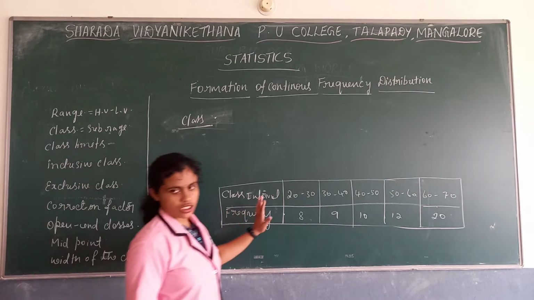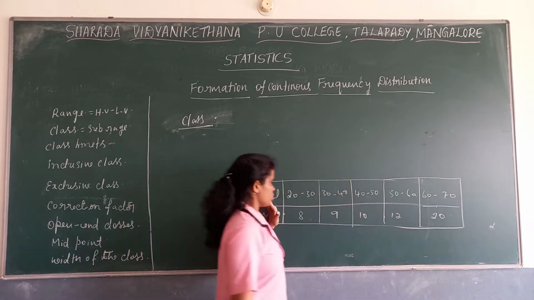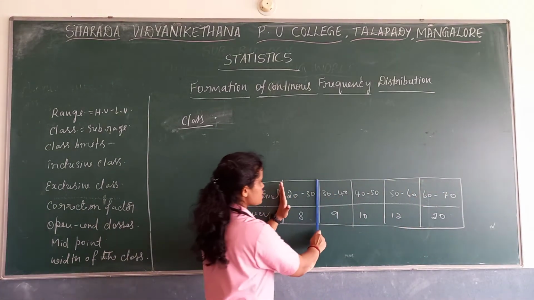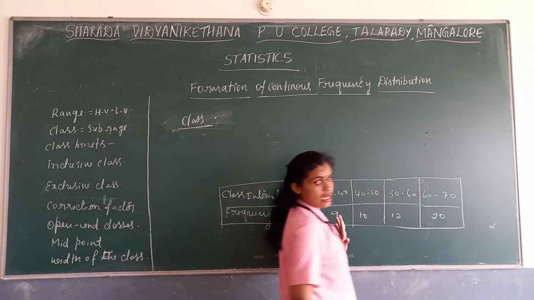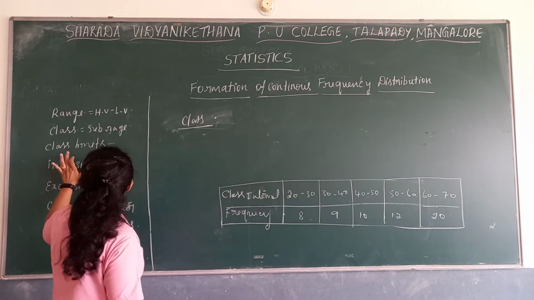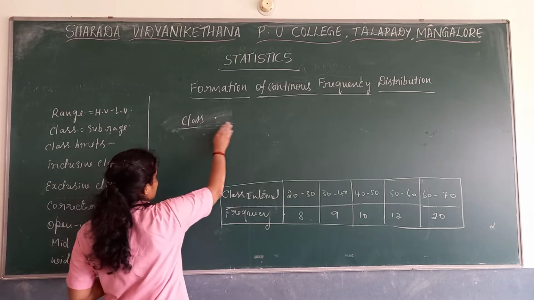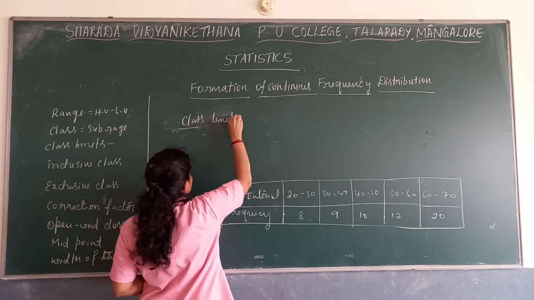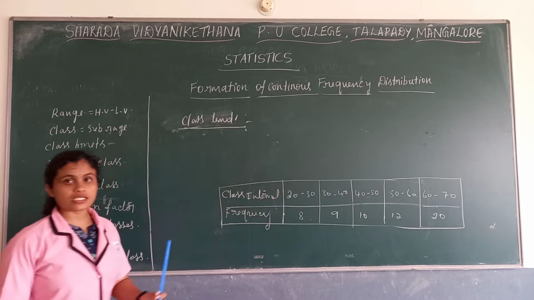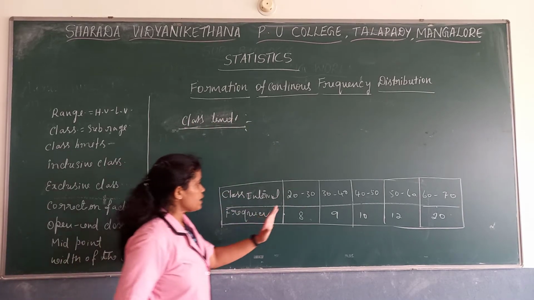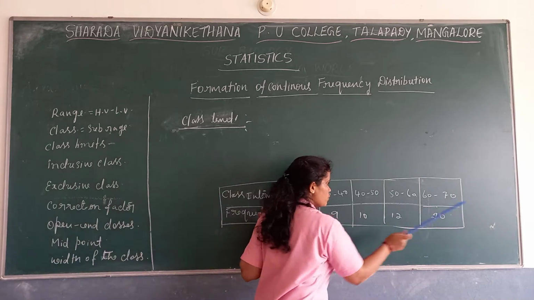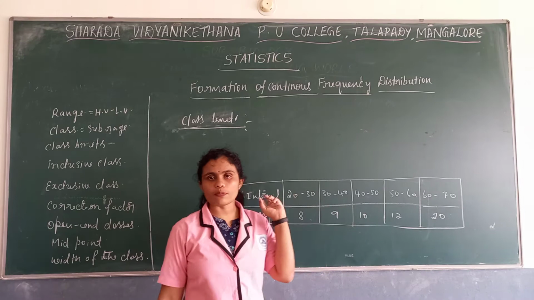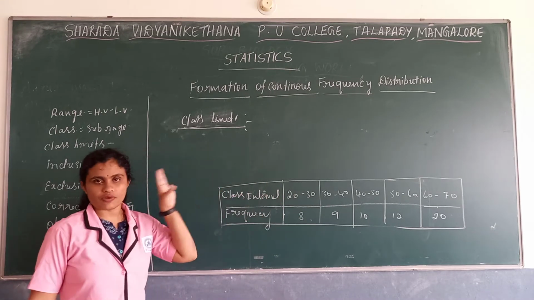Now you have seen what the range is. This is the range, the lowest value to highest value. And class: each section we call a class. Then we have class limit. What is class limit? The highest value and the lowest value which we have taken to define the boundaries of the particular frequency distribution.